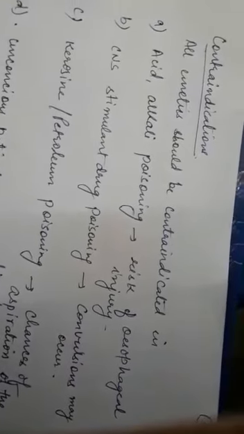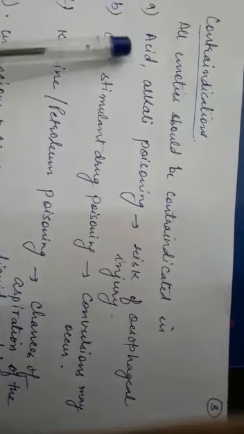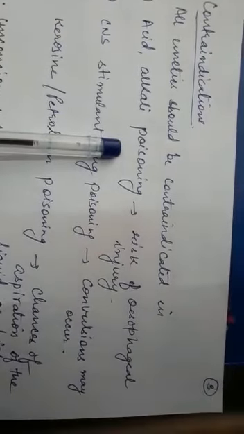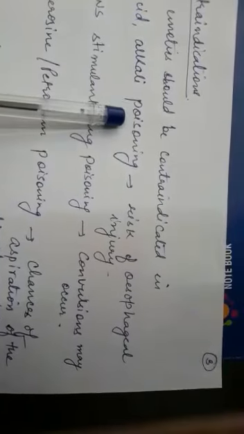Now the contraindications. All emetics should be contraindicated, first of all, in the case of acid or alkali poisoning due to the risk of esophageal injury. Your esophagus may be damaged if you are using emetics in case of acid or alkali poisoning.